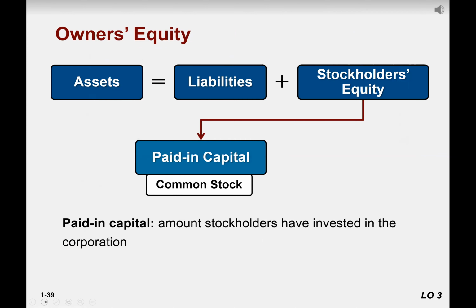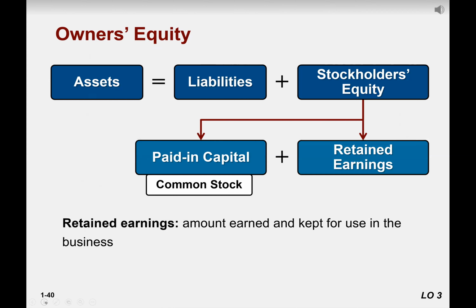Okay. So for paid in capital, we have common stock, the amount stockholders have invested in the corporation. And then we have retained earnings, the amount earned and kept for use in the business. They didn't distribute it to the owners. They kept it with themselves. So pay attention to the name as well. Retained, that they didn't distribute, they retained into the business, right? So shareholder equity is equal to paid in capital plus retained earnings.